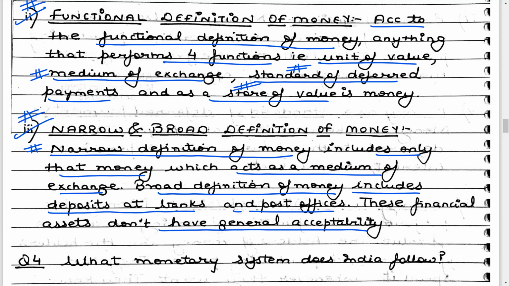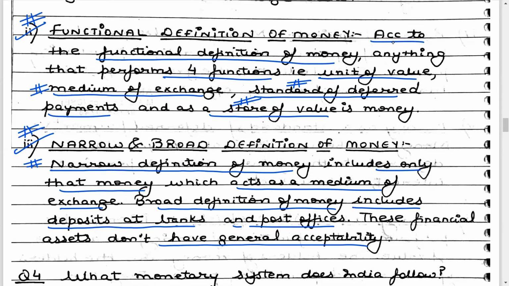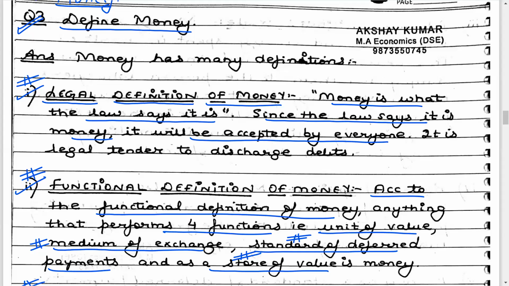I hope all students are clear. I am again revising. When we talk about the legal definition of money, any money which is accepted by the law will be called money, and it is legal tender which can be used to discharge debts. Discharge debt simply means used to make payments. Then the functional definition of money talks about money satisfying the four functions which we covered in the previous lecture: unit of value, medium of exchange, standard of deferred payments, and store of value.